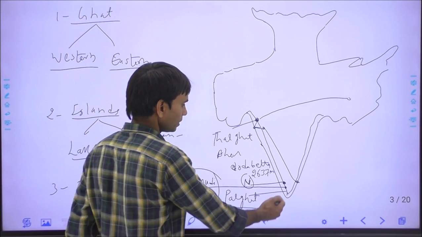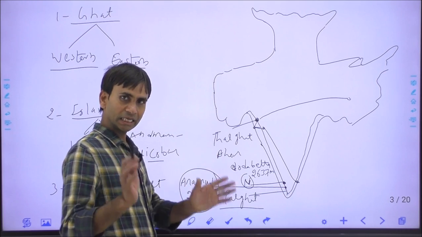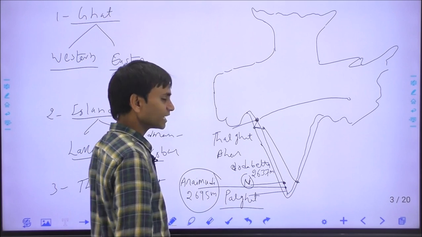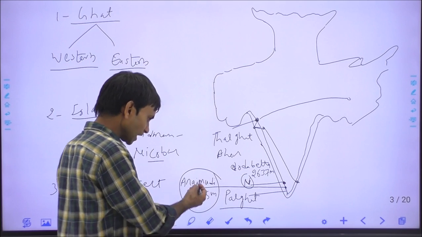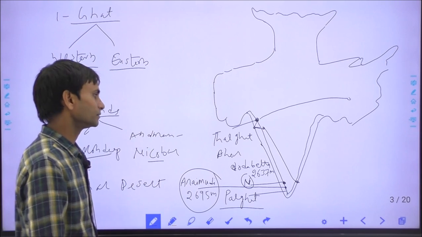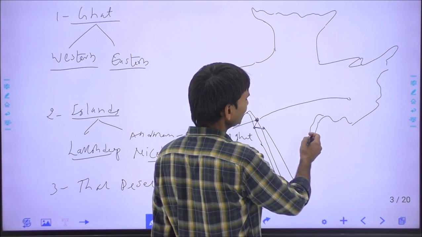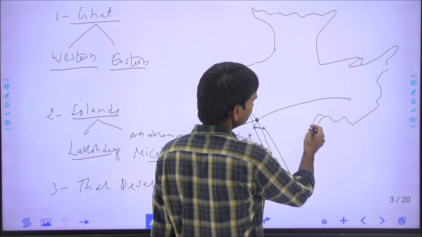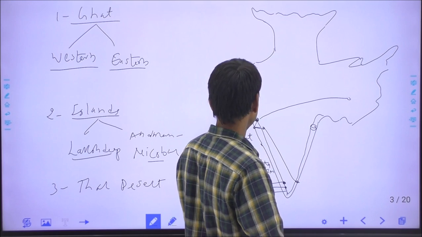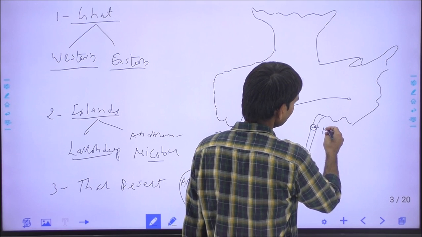And to the south of Annamalai, this is the Kardamom hill in Kerala, and the eastern part of these hills is called the Palni hills in Tamil Nadu. So Anaimudi is presently located in Kerala, and this is the position of the Eastern Ghat. The highest peak of the Eastern Ghat is the Mahendragiri, now in Odisha.